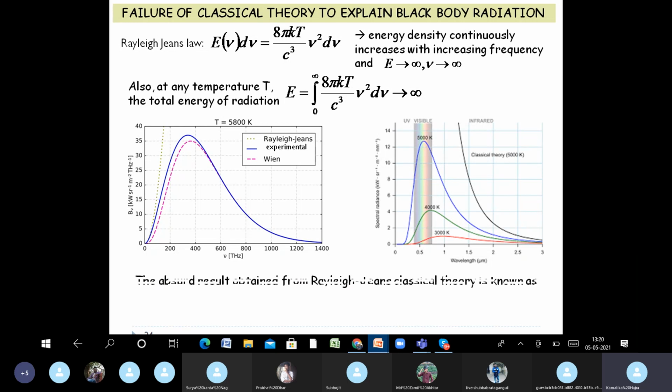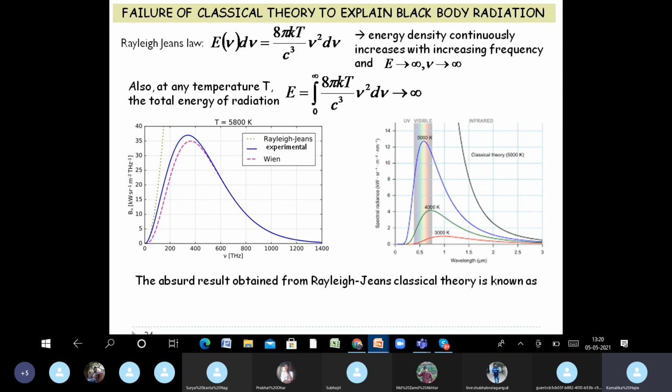Now, this absurd result that Rayleigh-Jeans classical theory gives is that energy can increase to infinite values if ν is changed to infinite values.